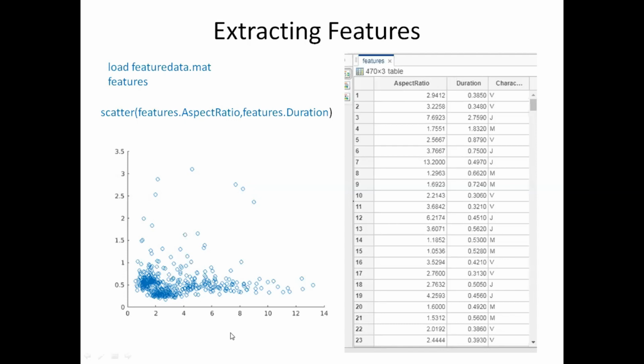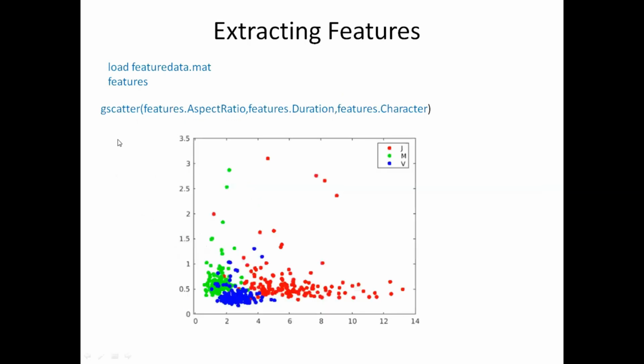So I go for a different kind of plot called gscatter. This plot takes three parameters as inputs: features dot aspect ratio, that is your x-axis; features dot duration, that is your y-axis; and the third input is features dot character, that is the third column in your table. Based on this third input, it will assign colors to the data points.